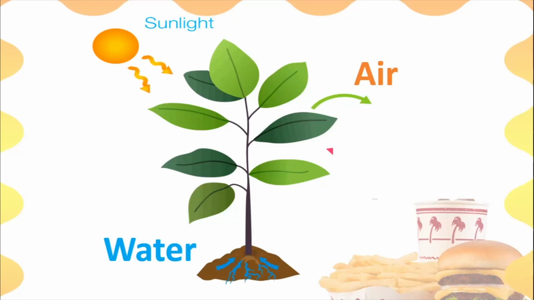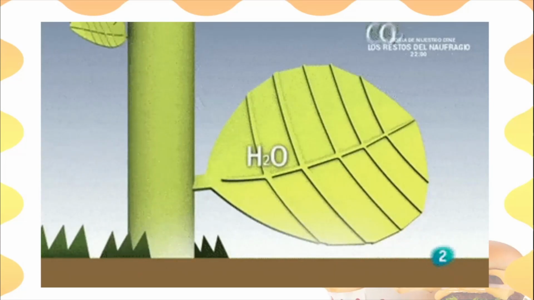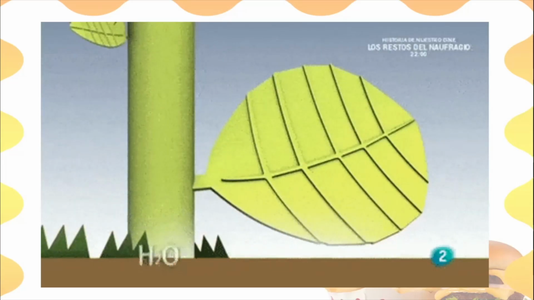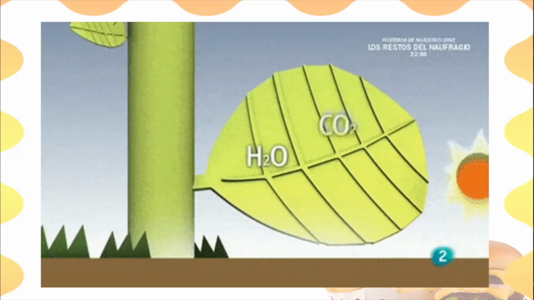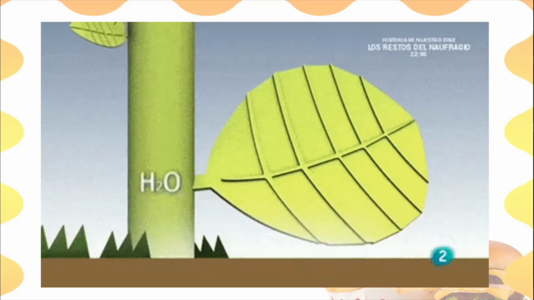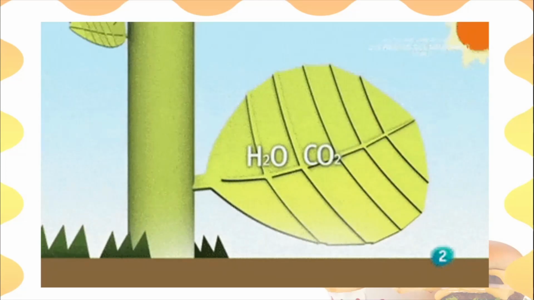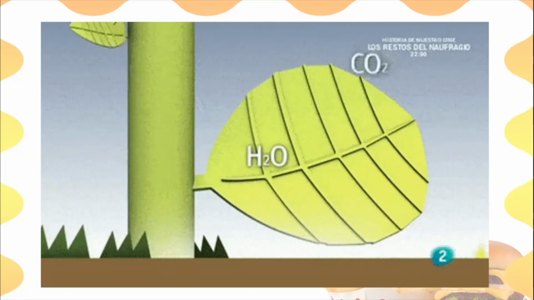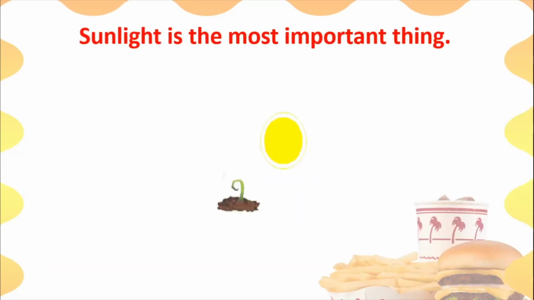Okay, so see here how the water, H2O means water, is pulled up by the leaf, and the air is also pulled in by the leaf. CO2, carbon dioxide, is pulled in by the leaf, and the sunlight. And you can see how the plant makes food for itself in the leaves. Okay, so what is the most important thing for plants to make their own food? It is sunlight. Without sunlight, the leaves will not be able to make any kind of food for the plant.